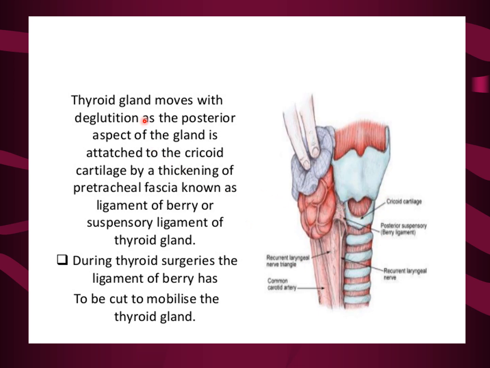So during swallowing, the thyroid gland also moves. It is attached by a thickening of the pretracheal fascia known as the ligament of Berry, or the suspensory ligament of the thyroid gland. So during thyroid surgery, the ligament of Berry has to be cut to mobilize the thyroid gland.